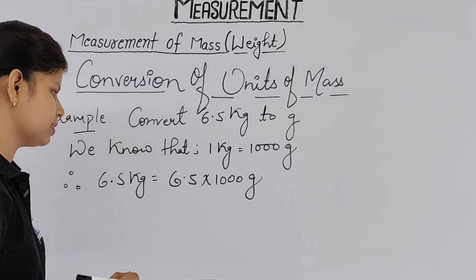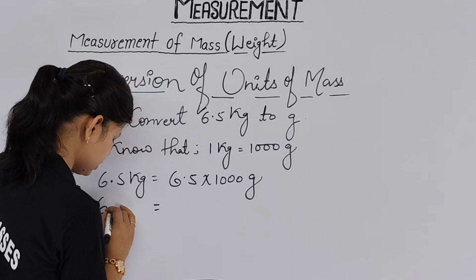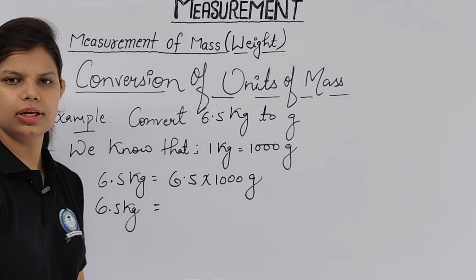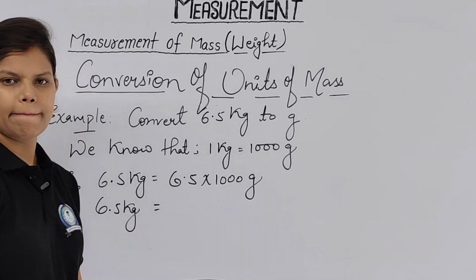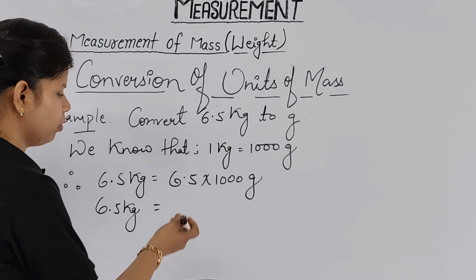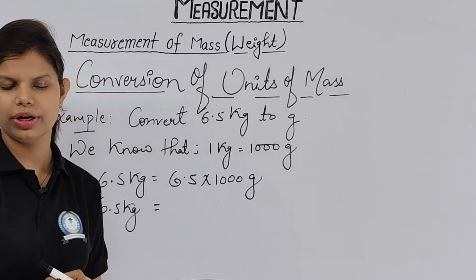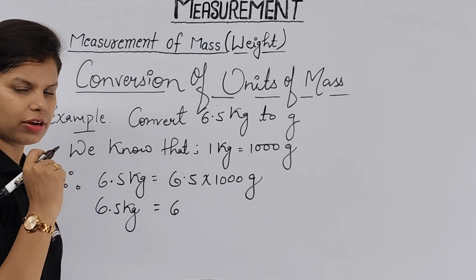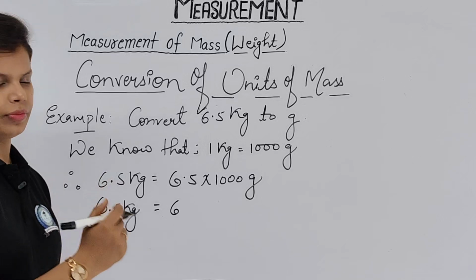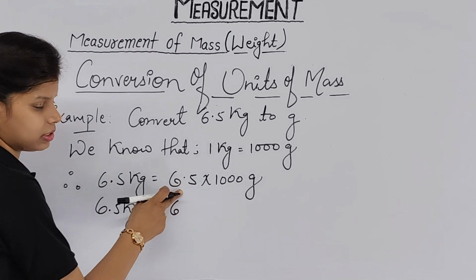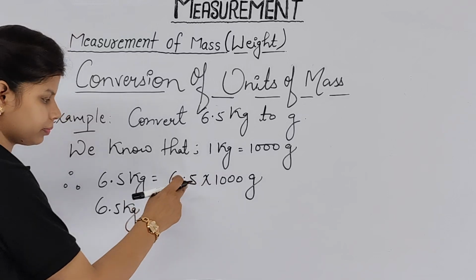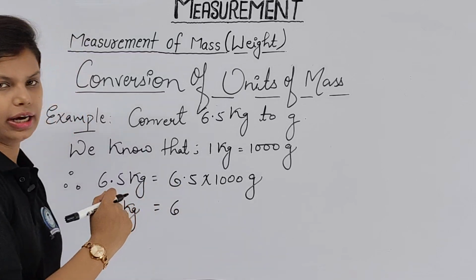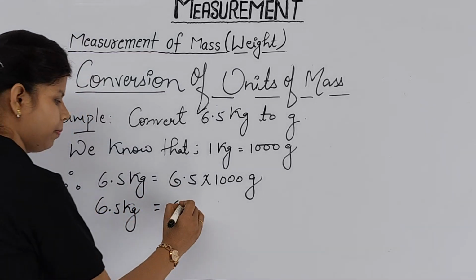Can you guess what is the answer? Please solve it and tell the answer in the comment section. Let's see who is the first to give this valuable answer. Very good. Some are giving also like 6.5. You have to replace this 0. What answer will you get? When we remove the decimal, we get 65, then one of the 0s will be used up from this place. So we will get as an answer 6500